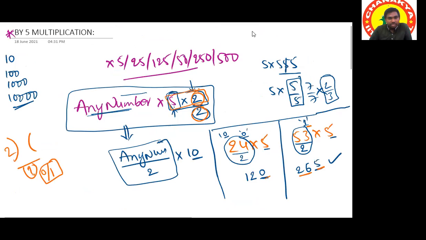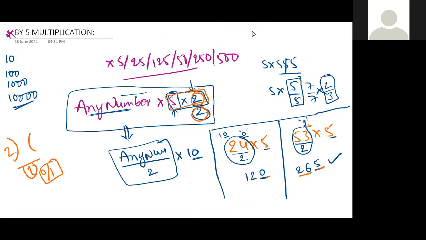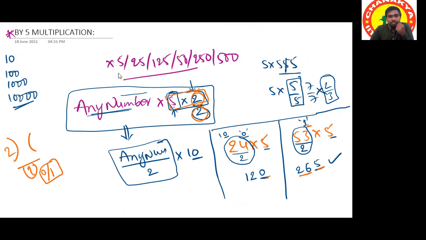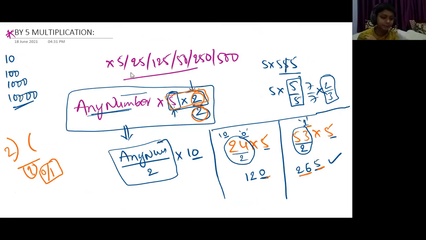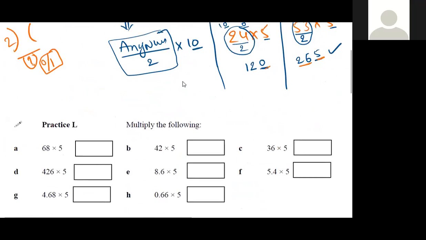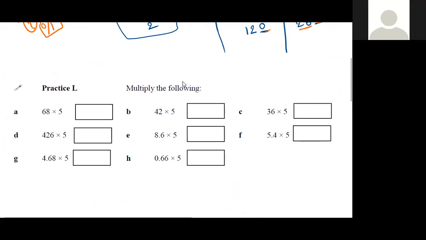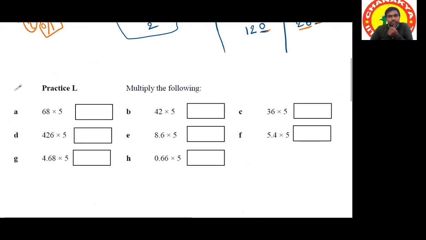Don't write anything in the chart. All of you are clear with this? Multiplication by 5 is clear. Yes, sir. Now go to the exercise. Now you can give your names. There are 8 questions.